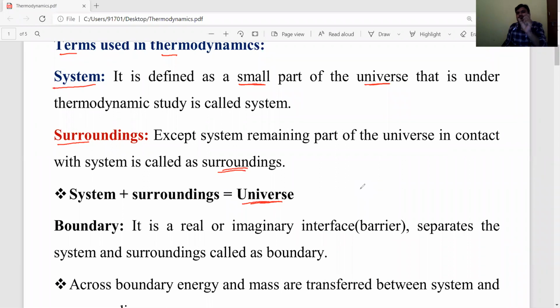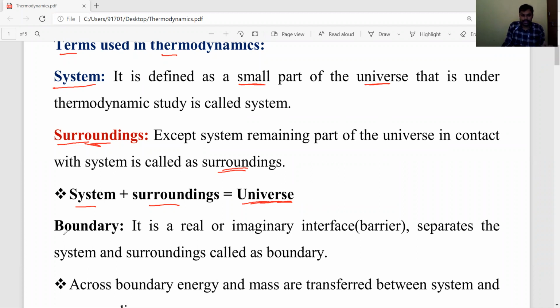So the system means a small part in the universe. The remaining part, except the system, is called surroundings, and system plus surroundings is equal to the universe. If you think your college building is the universe, in that your first PUC classroom is one small part, it is the system. The remaining part is the surroundings. So system plus surroundings is equal to universe.